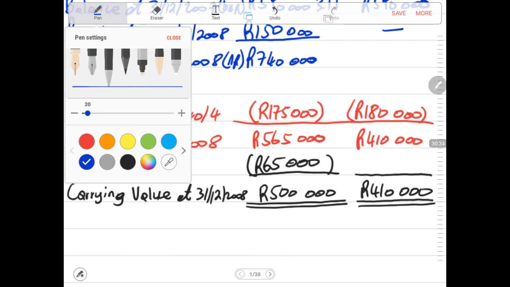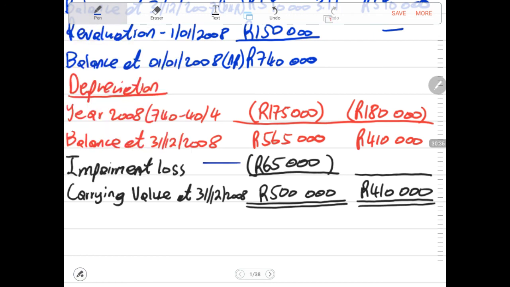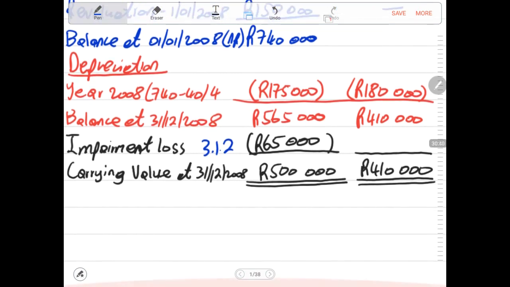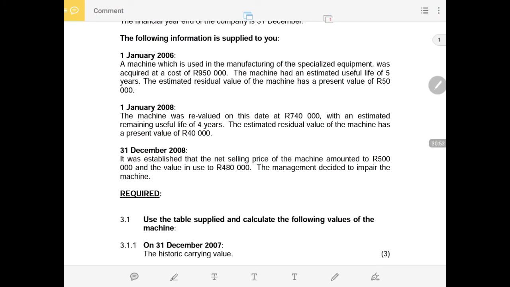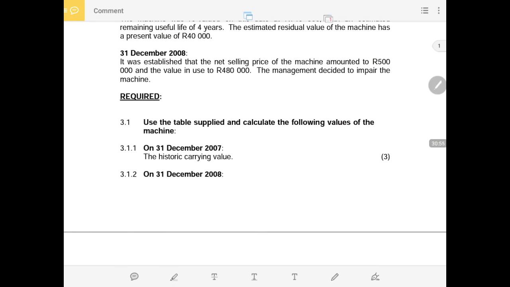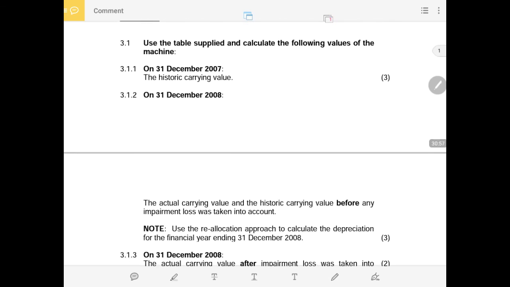Because there was a requirement for the impairment loss, this will be 3.1.2. And the carrying value at the end will be 3.1.3. This is the arrangement of the numbering as you were instructed to record.